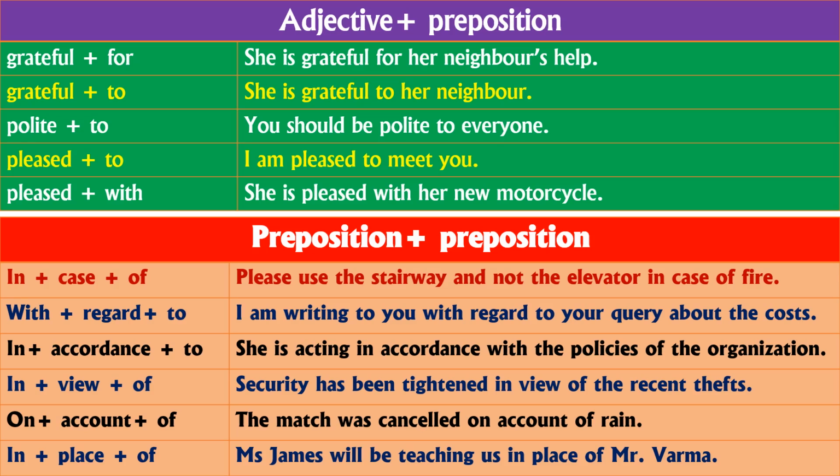So we have learnt about kinds of prepositions. What are the kinds? Simple prepositions and compound prepositions, right? Simple prepositions in the sense one word prepositions. Compound prepositions are more than one word prepositions, right? So we have learnt about four usages. First one verb plus preposition, the second one noun plus preposition, third one adjective plus preposition, the last one preposition plus prepositions. The next one,